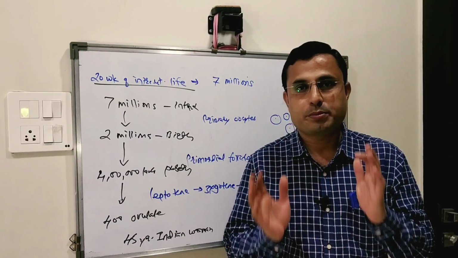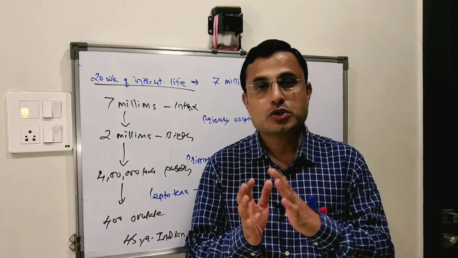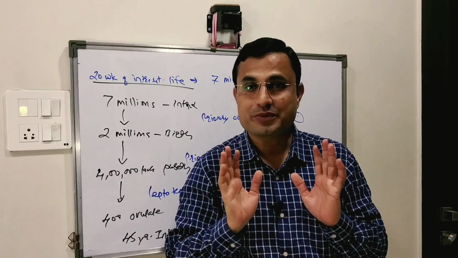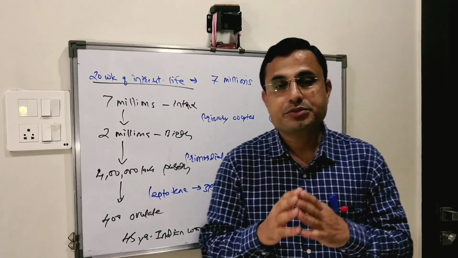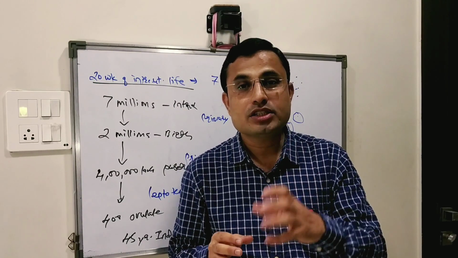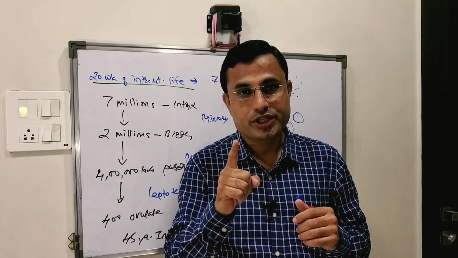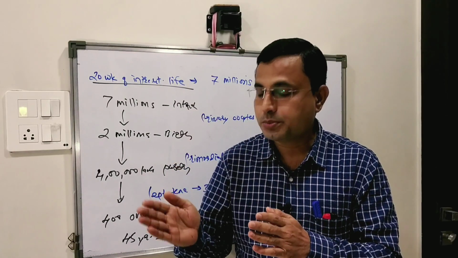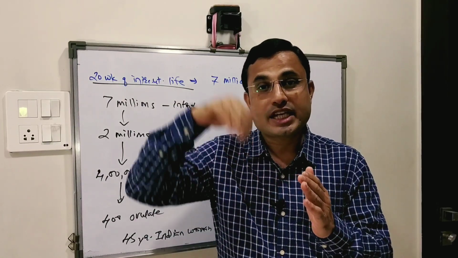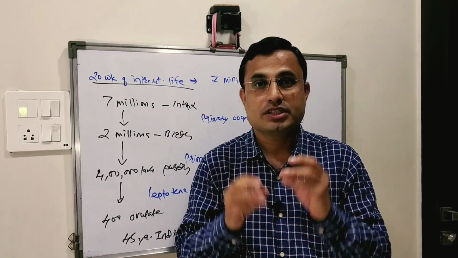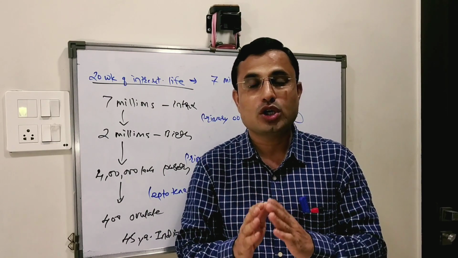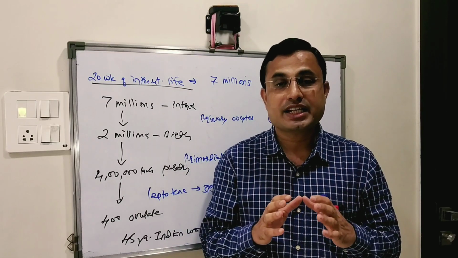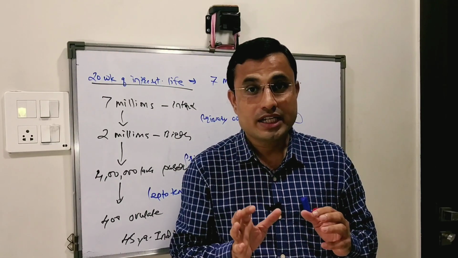Because of this first division, the primary oocyte gives rise to the secondary oocyte and the first polar body. Remember, all these things occur just before the ovulation due to the mid-cyclic surge of LH, which is also responsible for the ovulation.